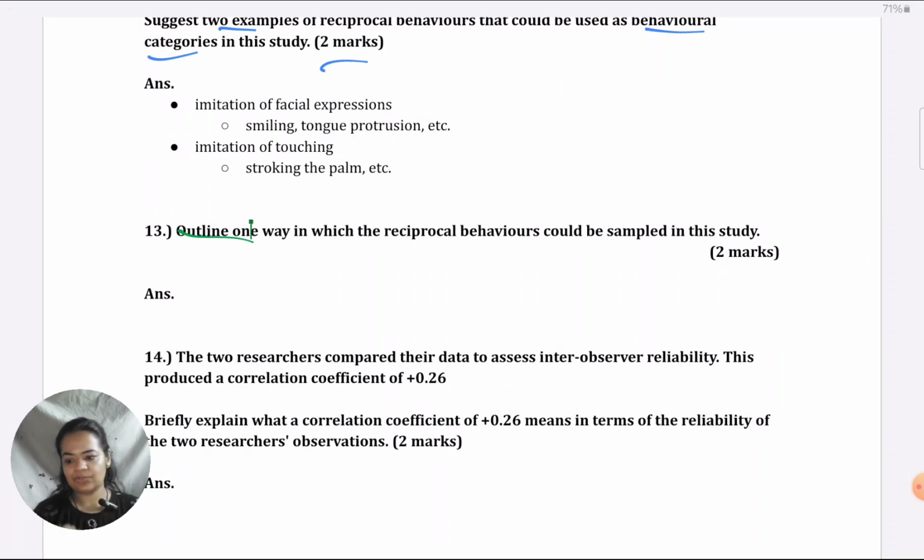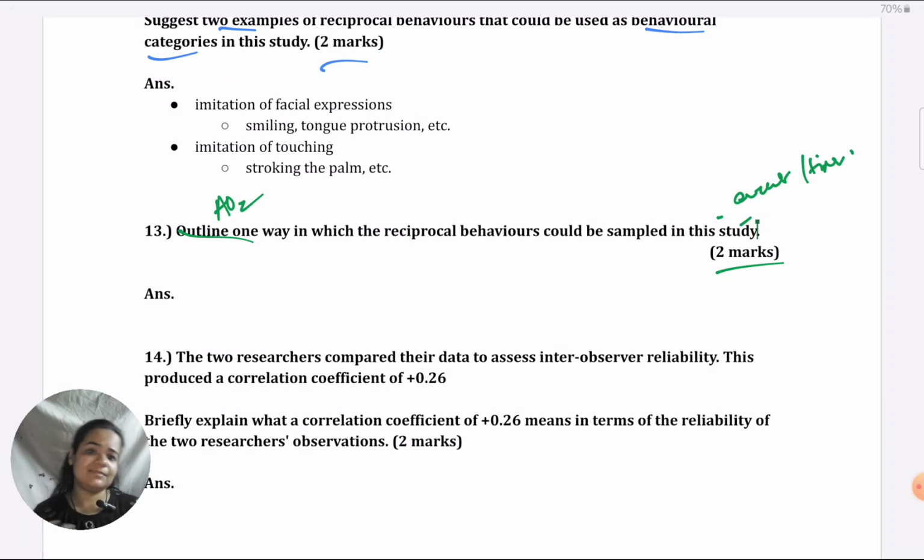Okay, so regardless if I give event or time sampling, I'm not to give a general definition. I'm to link it with reciprocal behaviors, which the researchers are observing in this case. So that's one. Second thing is it's for 2 marks. So let's consider how the marks are distributed. One is for naming a correct technique, either event or time. Second is for linking it to the situation.